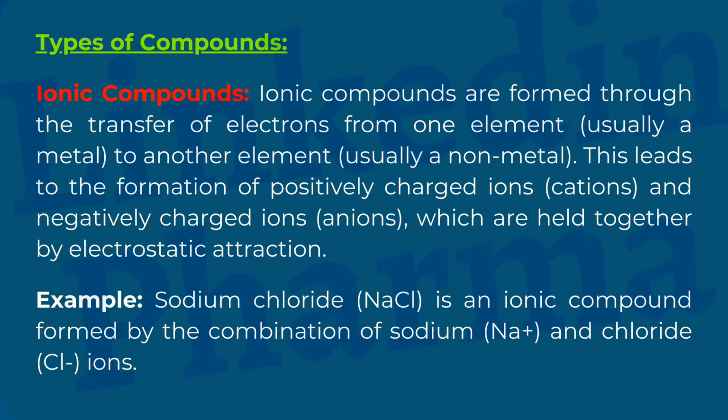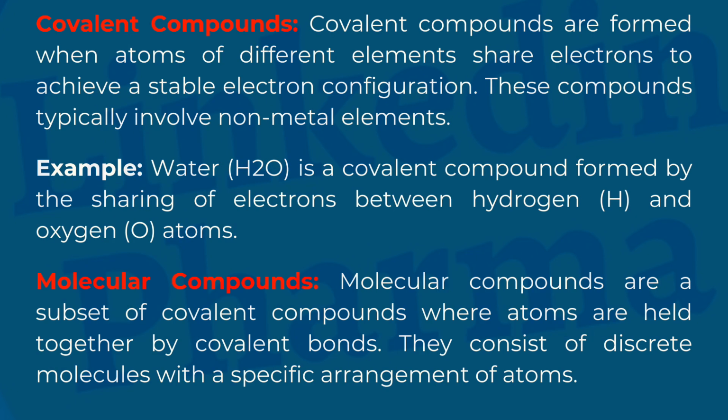Example: sodium chloride is an ionic compound formed by the combination of sodium and chloride ions. Covalent compounds. Covalent compounds are formed when atoms of different elements share electrons to achieve a stable electron configuration. These compounds typically involve non-metal elements.